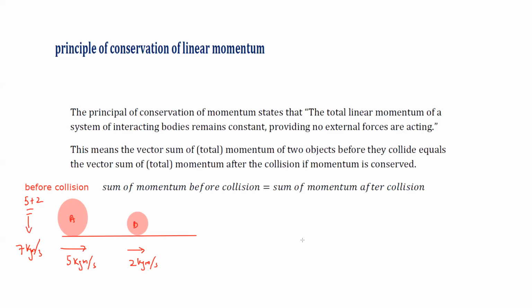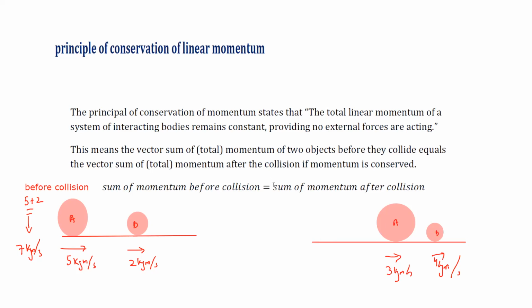When these objects collide with each other, they hit each other, they change their velocities, meaning they change their momentums. After they hit each other, their velocities and momentum will change. For example, the momentum of object A is say 3 kilogram meter per second and object B is now 4 kilogram meter per second.